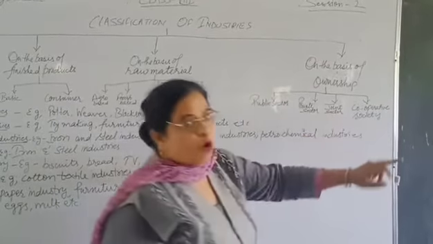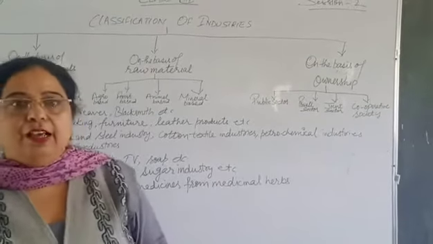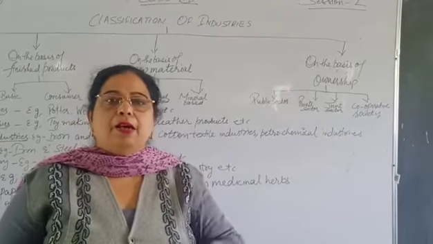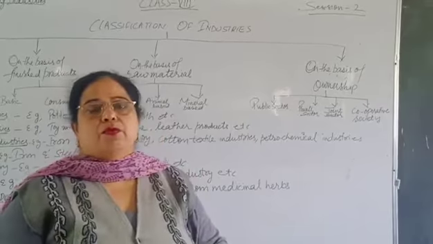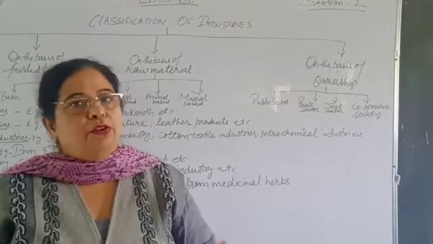Next comes Cooperative Society. Cooperative Society, this type of industry is owned and managed by a group of people living in a particular area. For example, Lijjat Papad, for example, Amul of Gujarat.